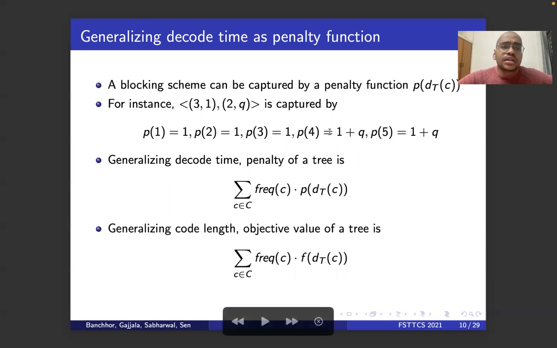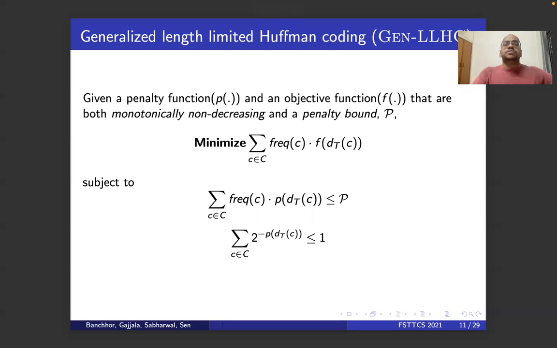So earlier decode time was frequency times the access cost of that character, and the access cost of that character is dependent only on the levels. Now we generalize this to frequency times the penalty function of the depth of that character. Similarly, code length can also be generalized in terms of an objective function, because code length is also dependent only on the depth of the character. Now, given the penalty function and an objective function, which are monotonically non-decreasing, we are also given a penalty bound.